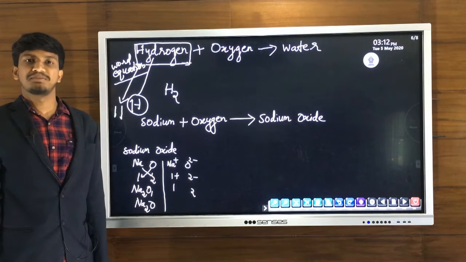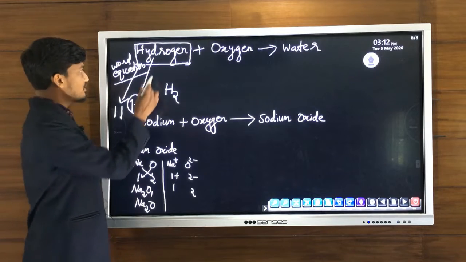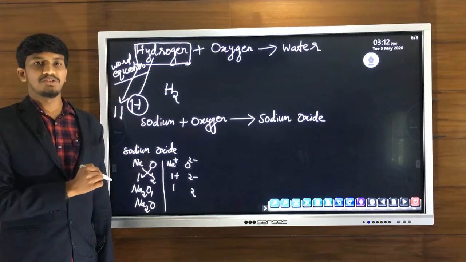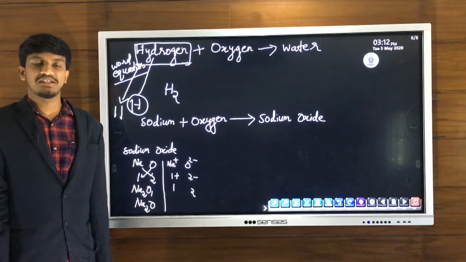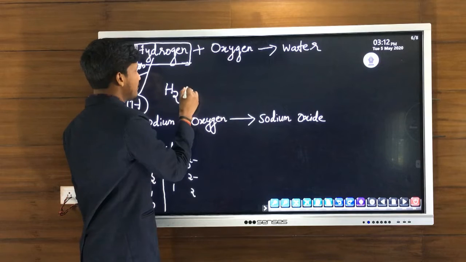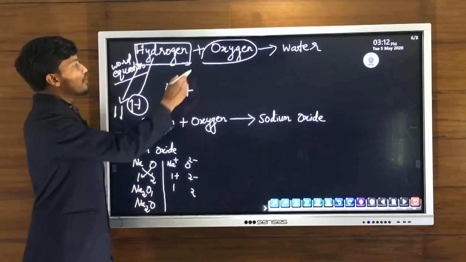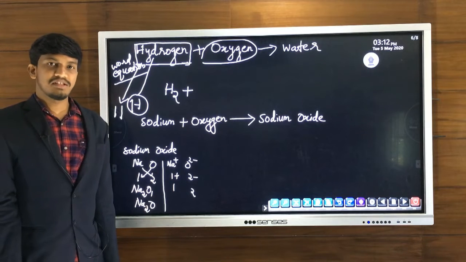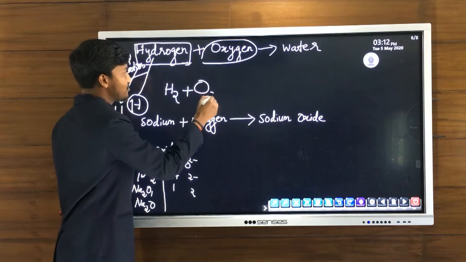So how can we write them in the form of chemical formula? Only in diatomic state. So don't write H here, it's H2. Whenever hydrogen comes in a chemical reaction, we have to understand it is hydrogen gas, H2. Plus sign, we have one more reactant, oxygen. Oxygen also exists in diatomic state in the form of gas, so its stable form is O2.